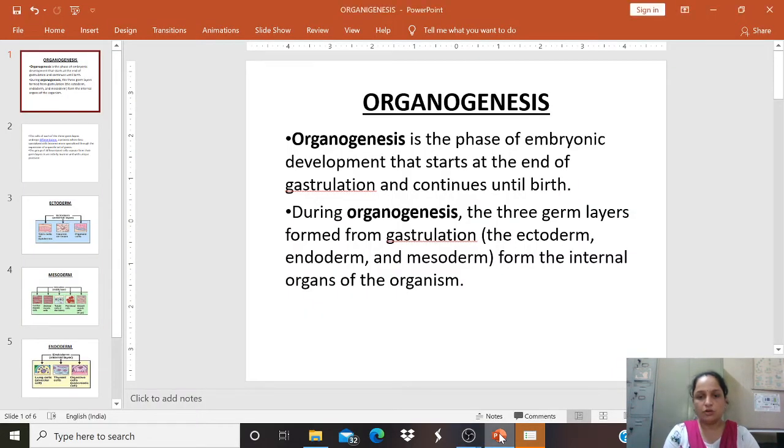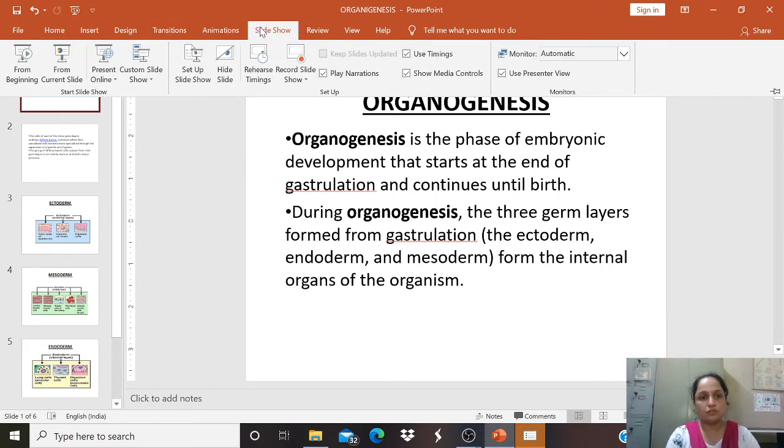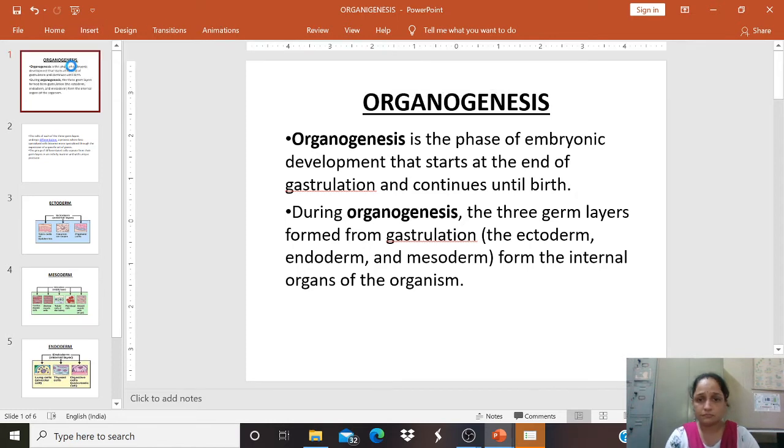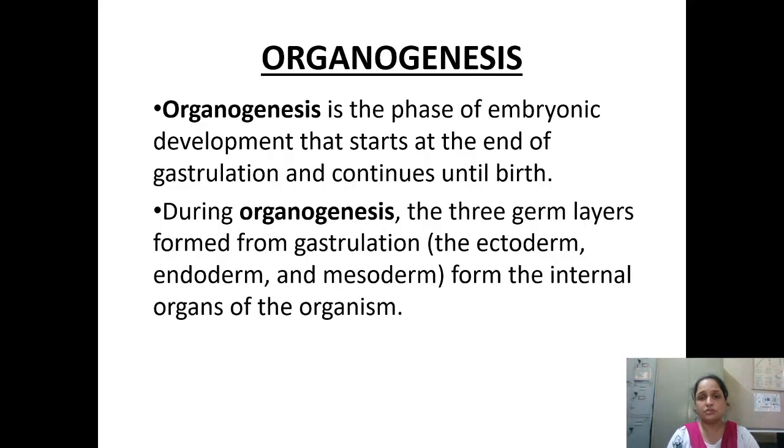Hello everyone. Today I am going to start with your new topic, that is organogenesis. Organogenesis is basically the process in which there is a formation of organs. Before this, we have studied the process of gastrulation. Gastrulation stands for the process in which there is the formation of three germinal layers, that is ectoderm (ecto means outer), then endoderm, the inner skin, and in between these two there was the origin of the mesoderm.